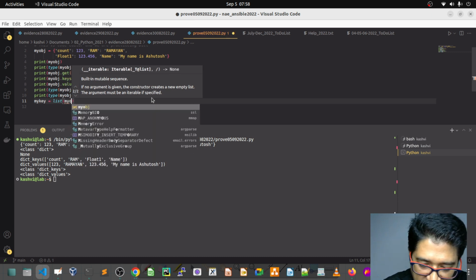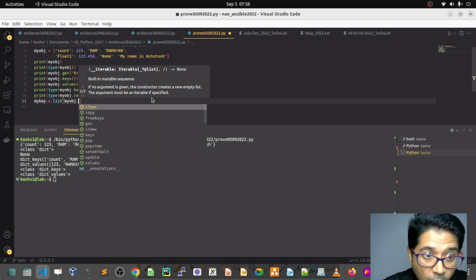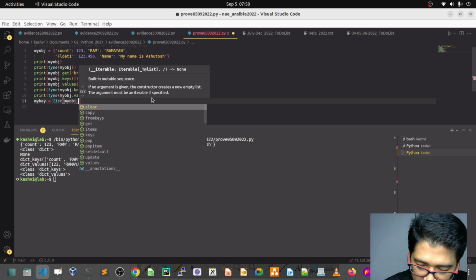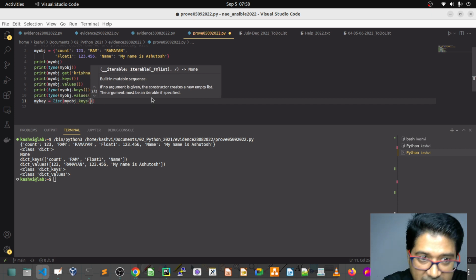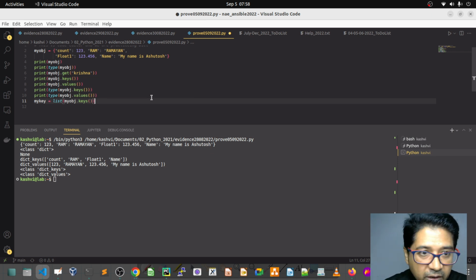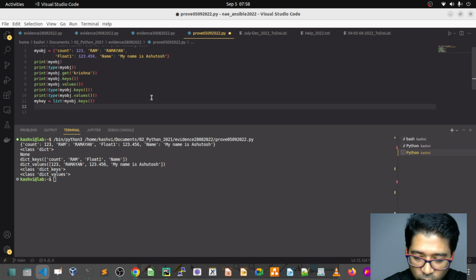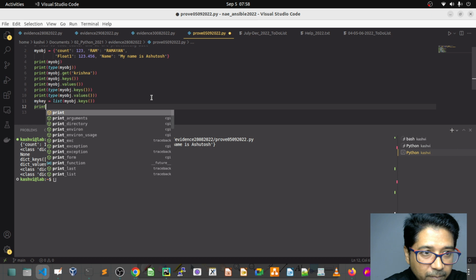My dictionary object, only the keys of my dictionary, convert them into the list and store into this variable. Do you agree? Yes, no? So that means we are converting these keys into the list.